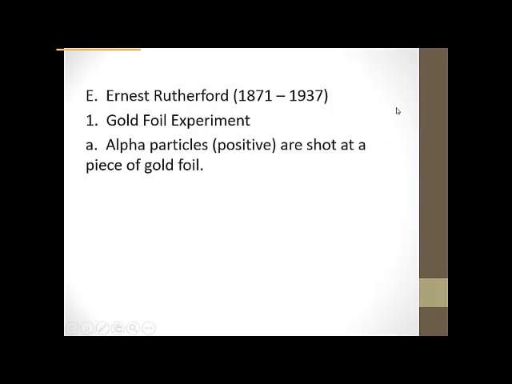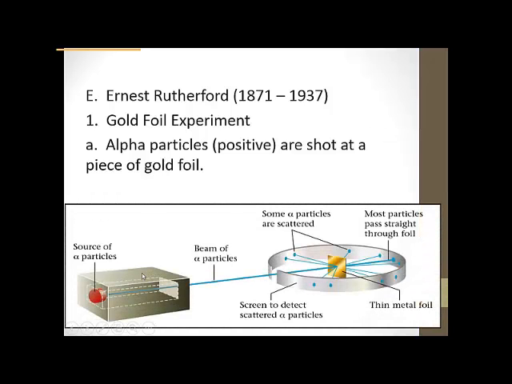First of all, we're going to see a picture here in a second. We have this beam of light, particularly alpha particles. Alpha particles are positively charged. And so he is going to shoot these positively charged particles at a piece of gold foil, hence the gold foil experiment. You can see in the picture his results. He had a ring of metal around the gold foil, and when the positive particles hit it, some went behind it and hit the metal in the back. Some deflected and even bounced almost straight back toward the ray itself.